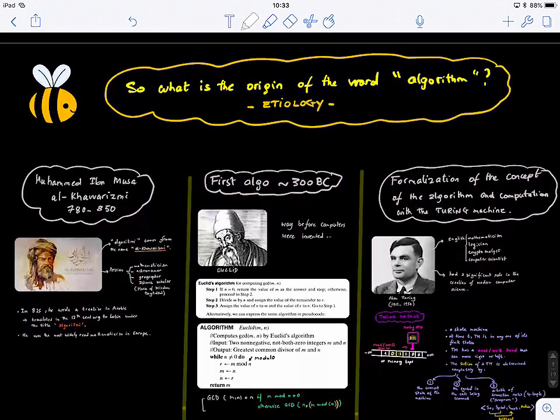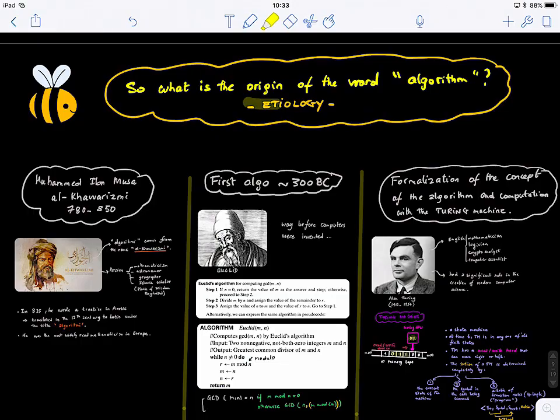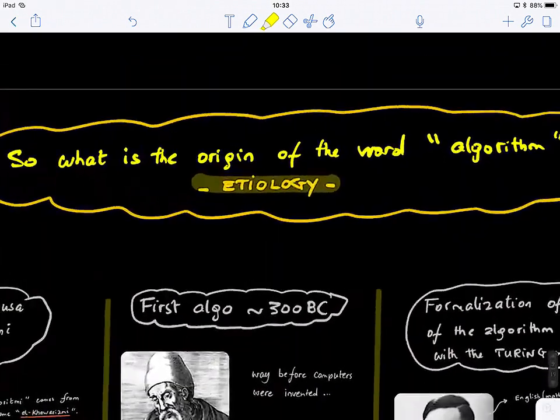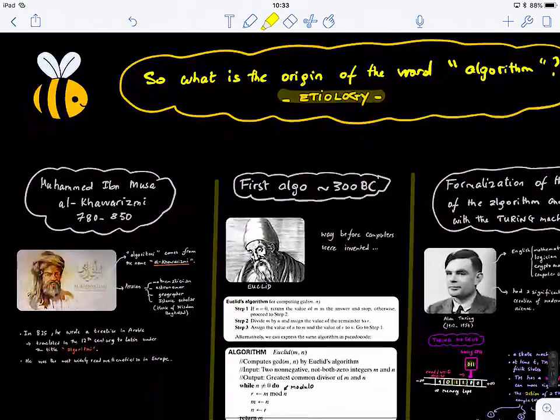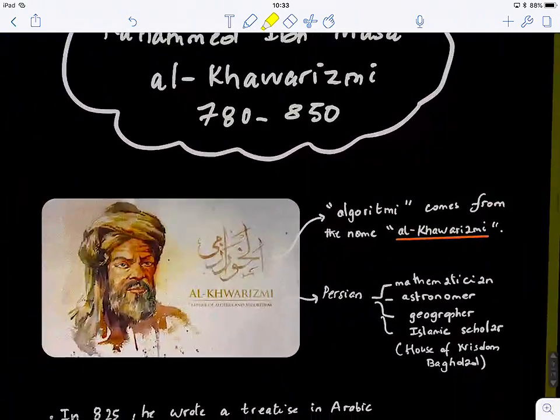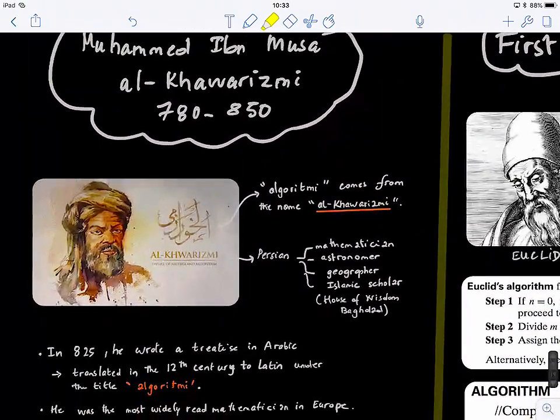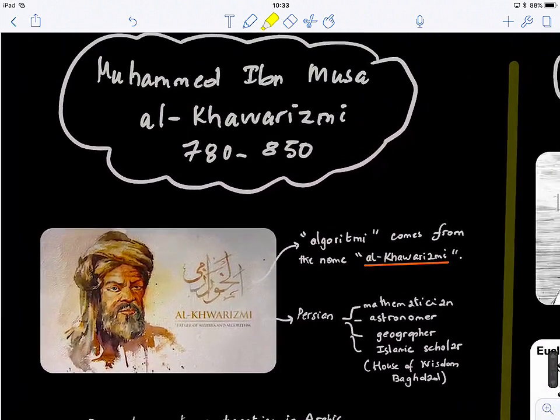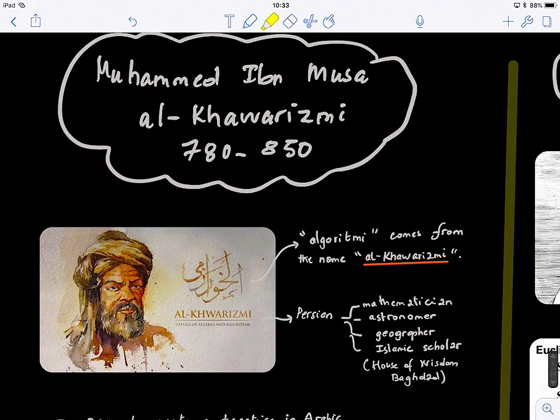Now, I'm going to give you just an overview about the etiology of algorithms. So what is the origin of the word algorithm? The word algorithm, just a brief overview, started with this scientist. His name is Muhammad ibn Musa Al-Khawarizmi. So he is like a mathematician.